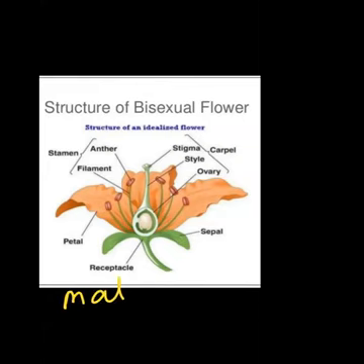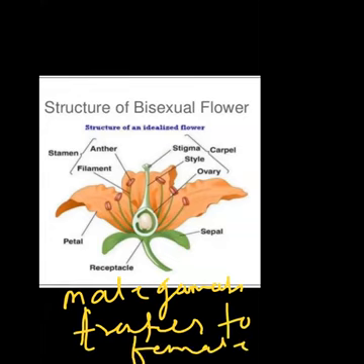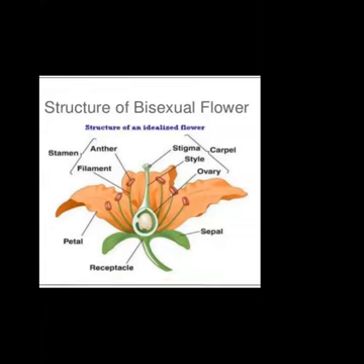The male gametes transfer to the female gamete. Okay, in this process the male gametes are transferred from male reproductive parts to female reproductive parts, right?